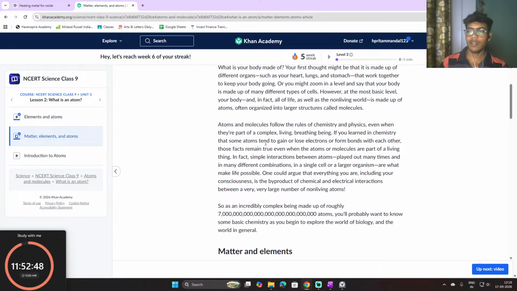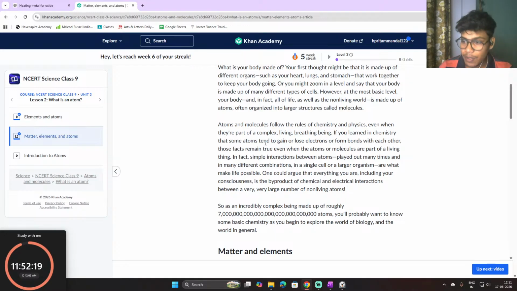So atoms and molecules follow the rules of chemistry and physics even when they are part of a complex, living, breathing being. If you learn in chemistry that some atoms tend to gain or lose electrons or form bonds with each other, those facts remain true even when the atoms or molecules are part of a living thing.